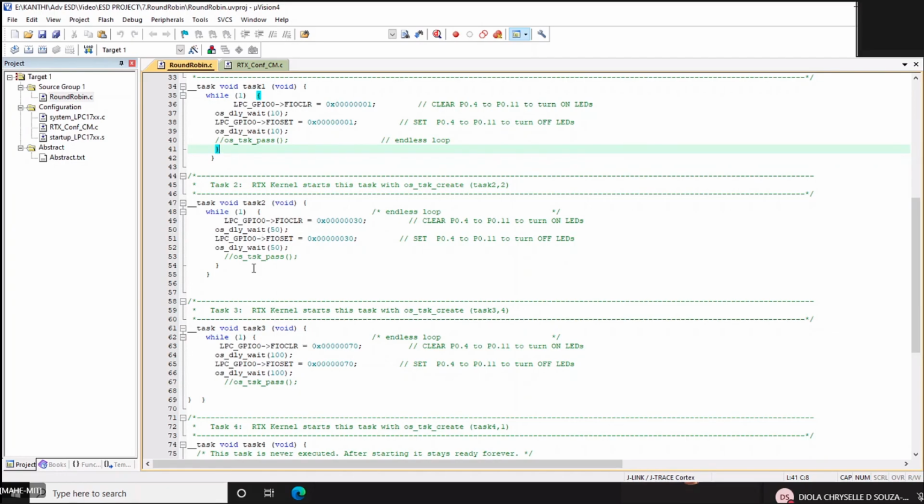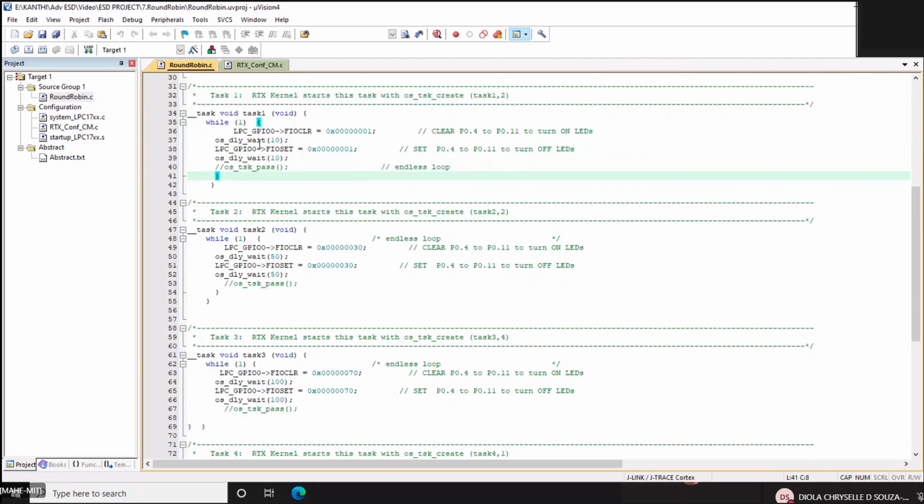Meanwhile, if there is something, for example, let me give you in this fashion. Suppose I have a clear function and I am putting a delay wait. What do you mean by delay wait function? It is forcing this task to go to the block. Correct. So whenever I'm forcing this task to go to the blocked state, it will switch to the next task.